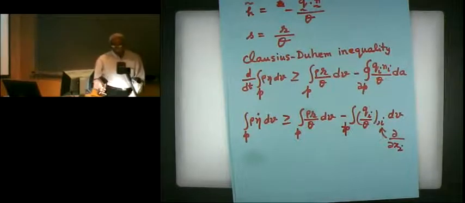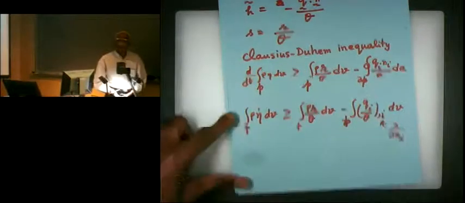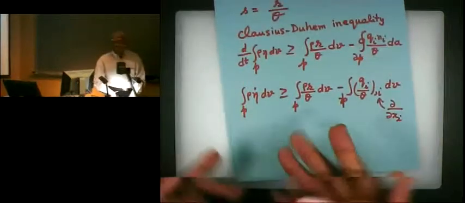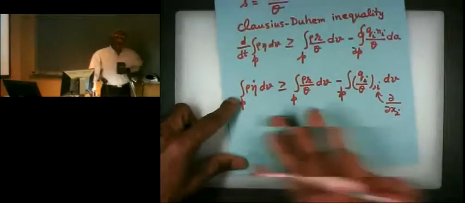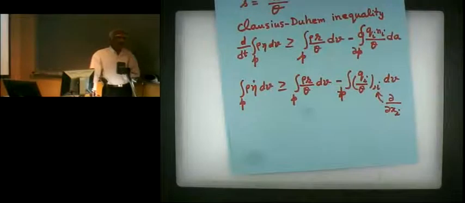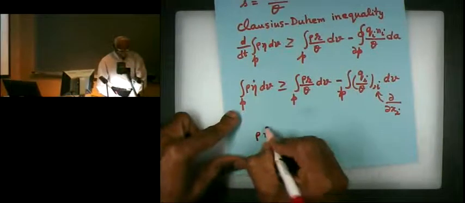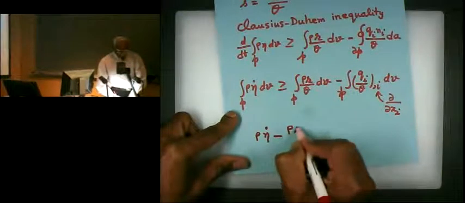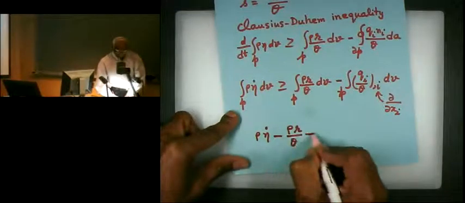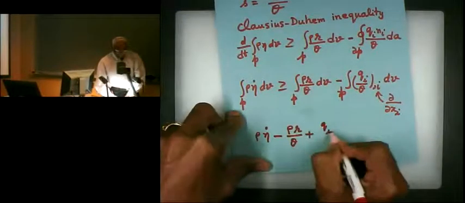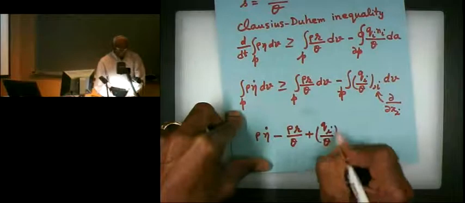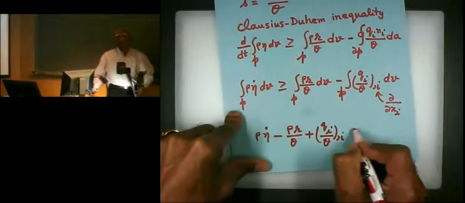And now we can combine all these three terms and put it on one side. And since this has to hold for every part P, you can choose the part P you like, very small or very large. So what it really tells us is that rho eta dot minus rho r over theta plus Qi over theta dot comma I, and this thing should be greater than or equal to 0.